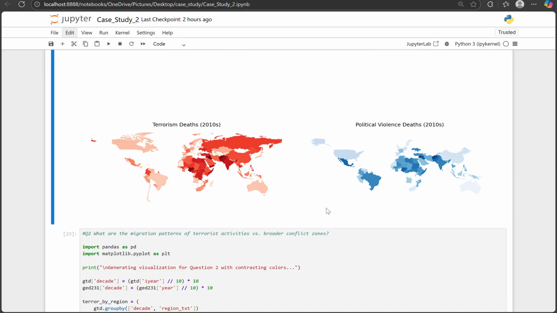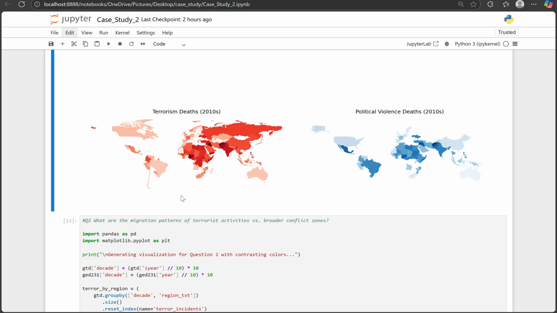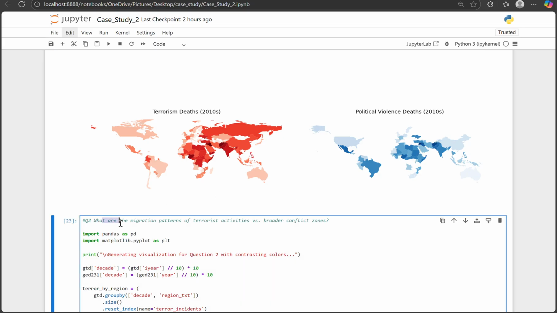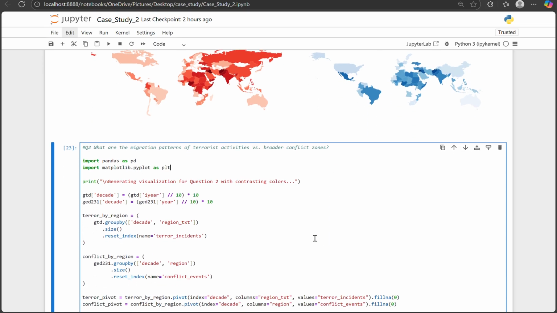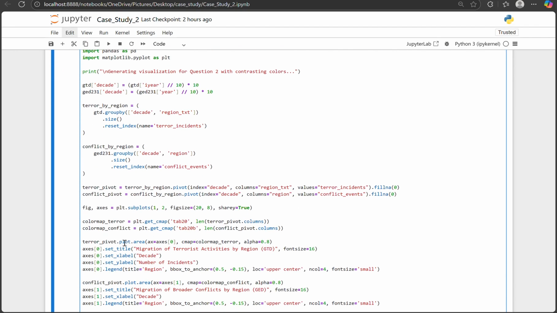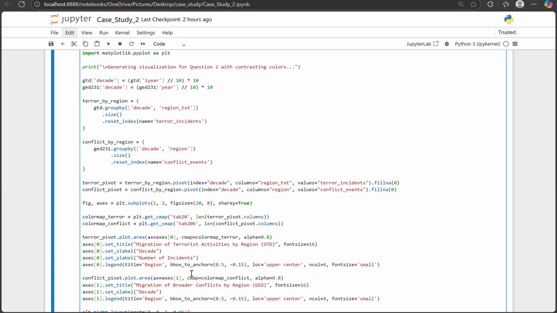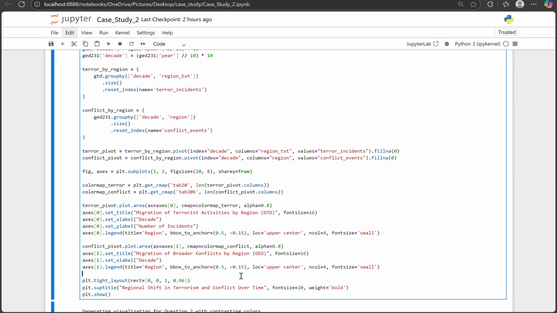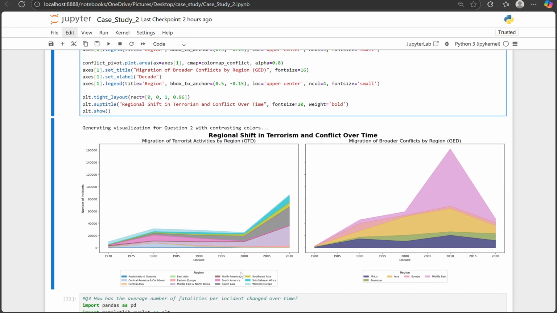Next, I wanted to look at how terrorism and conflict migrate between regions across decades. In this step, I grouped GTD terrorism incidents by decade and region, for example South Asia, Middle East, Latin America, Africa. Then I did the same grouping for GED conflict events. After that, I plotted stacked area plots where each region had a colored band and the height of the band showed the number of incidents in that region for the decade.